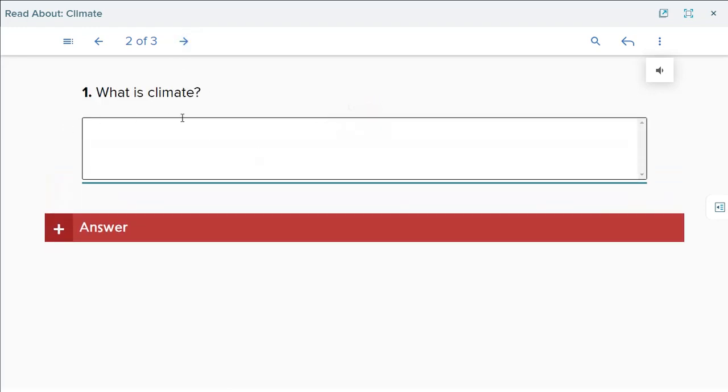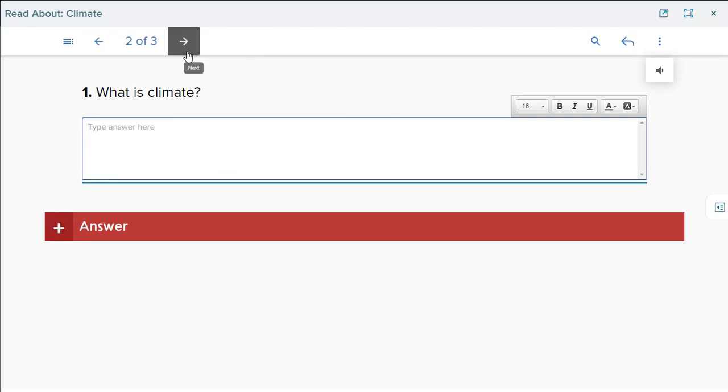Okay, what is the climate? This is your homework. You can answer it from the paragraph. We know that it is the pattern of weather in a certain place over a long period of time. So I want you to write the answer.